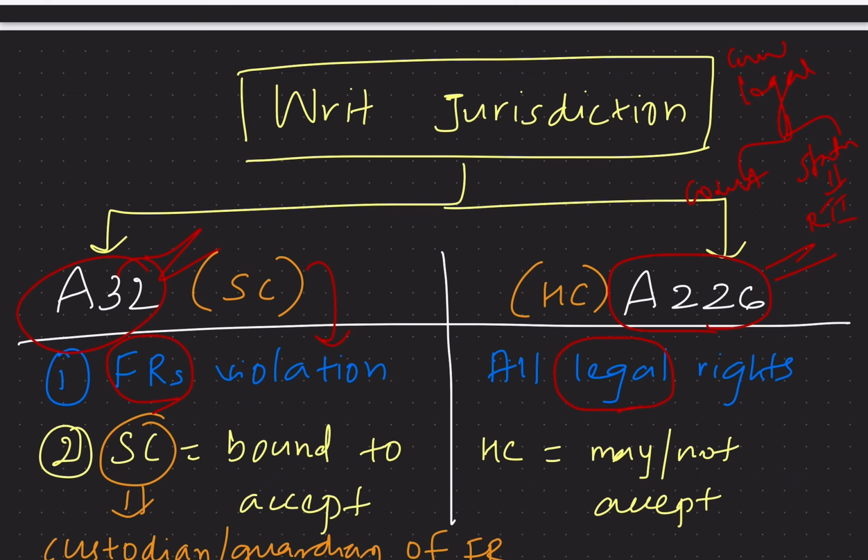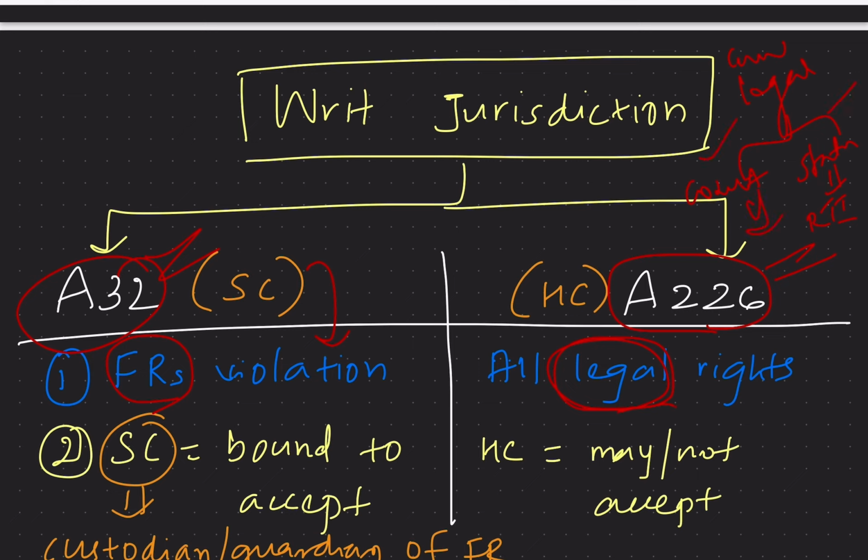This right to information is still a right, correct, but it does not have any position in the Constitution. It has the backing of a statute, that is a law, called the Right to Information Act. So this right also has to be protected, correct? The protection for such statutory rights is given to the High Court. That is, the High Court can issue writs for the violation of all legal rights, and legal rights cover both the constitutional and the statutory rights.